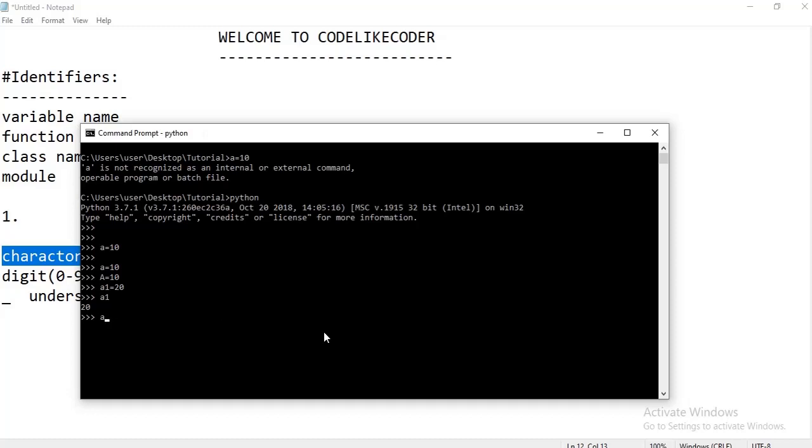Suppose a_b equals 100, and if we access that value, we get 100.